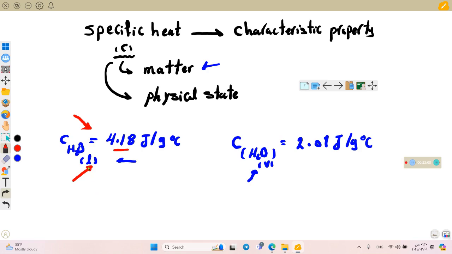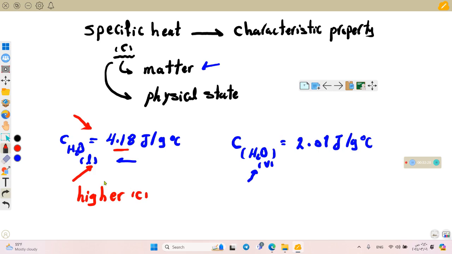That's awesome. And the important information here that I want you to know is that water has a higher specific heat than the other substances.